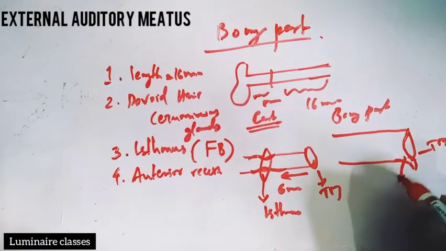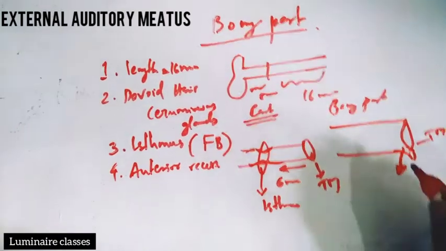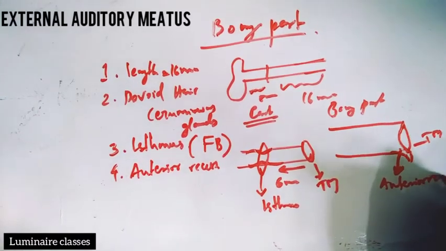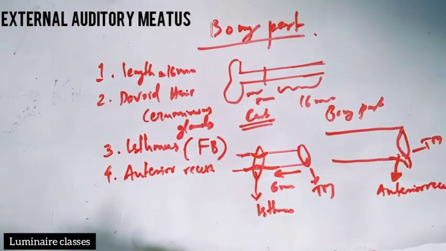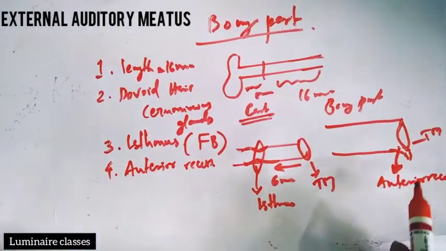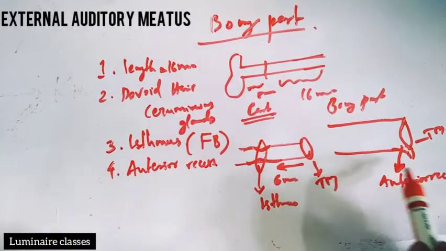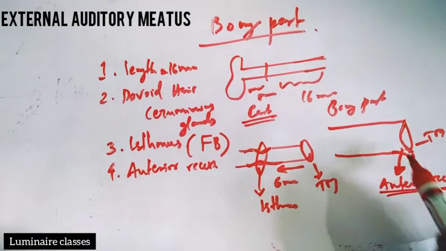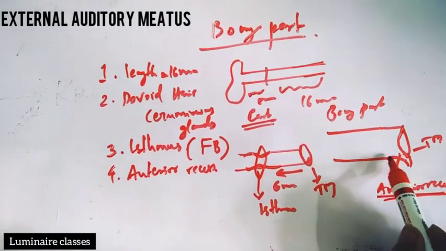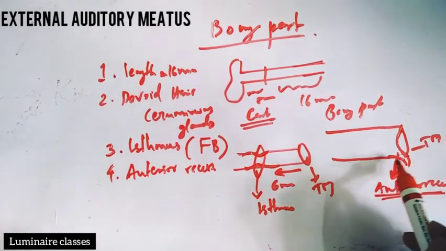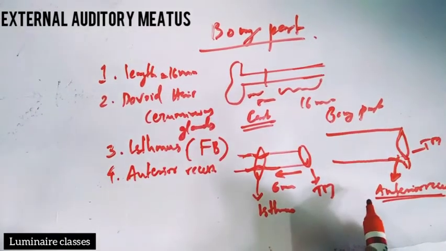There is a recess confined there that is called the anterior recess. So where is it located? It is deep to the meatus, anteroinferior part of the tympanic membrane, just adjacent to the tympanic membrane.